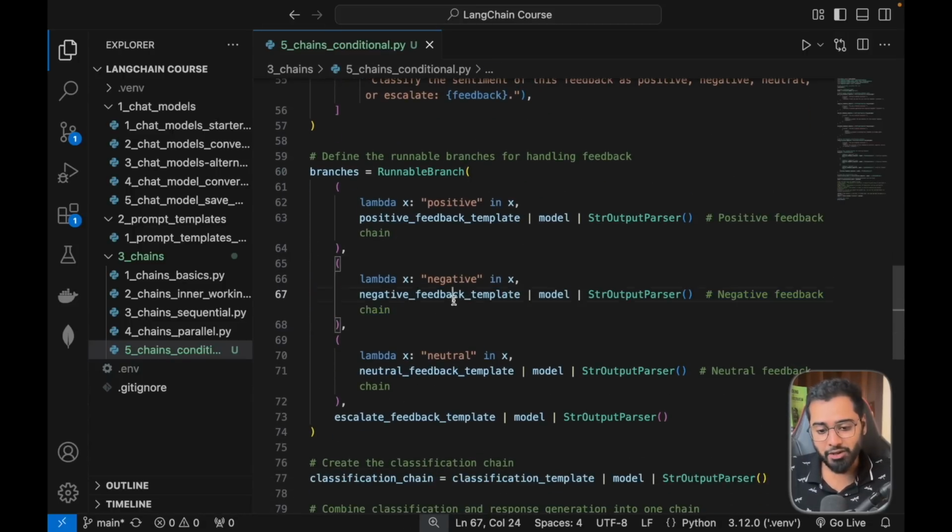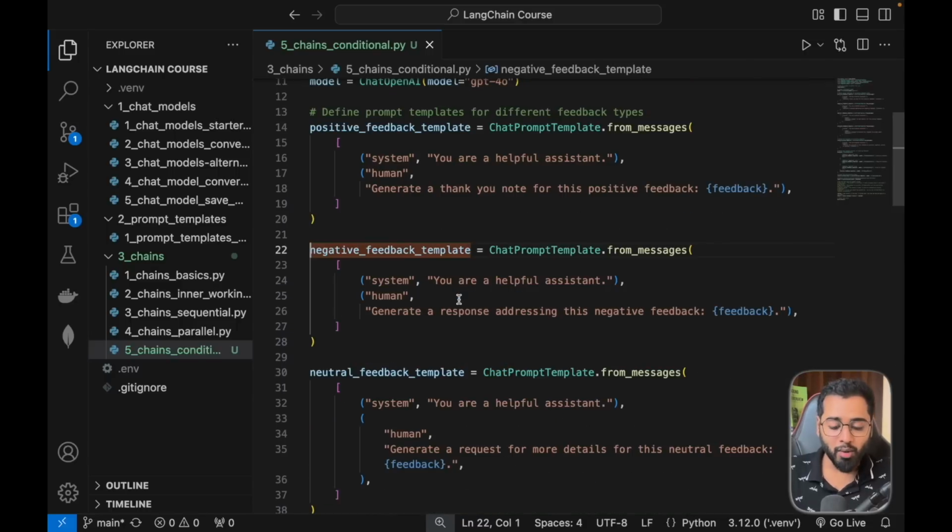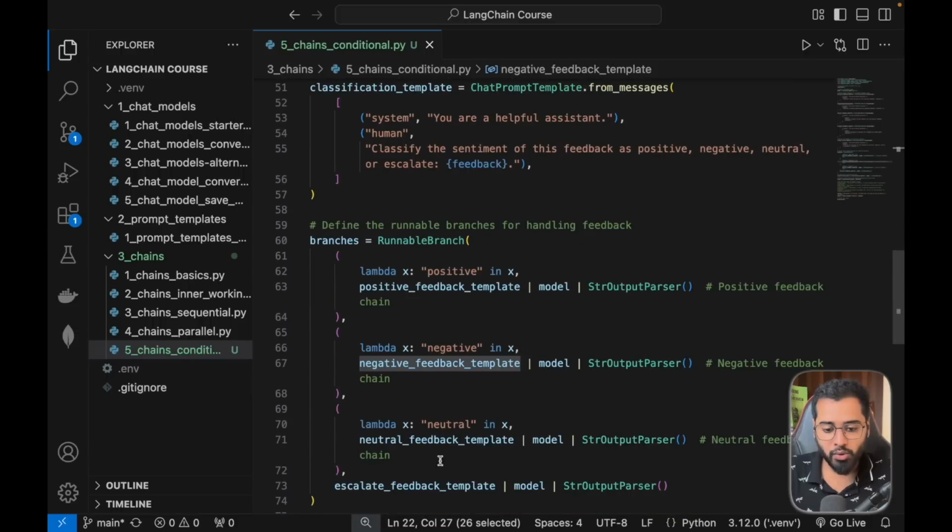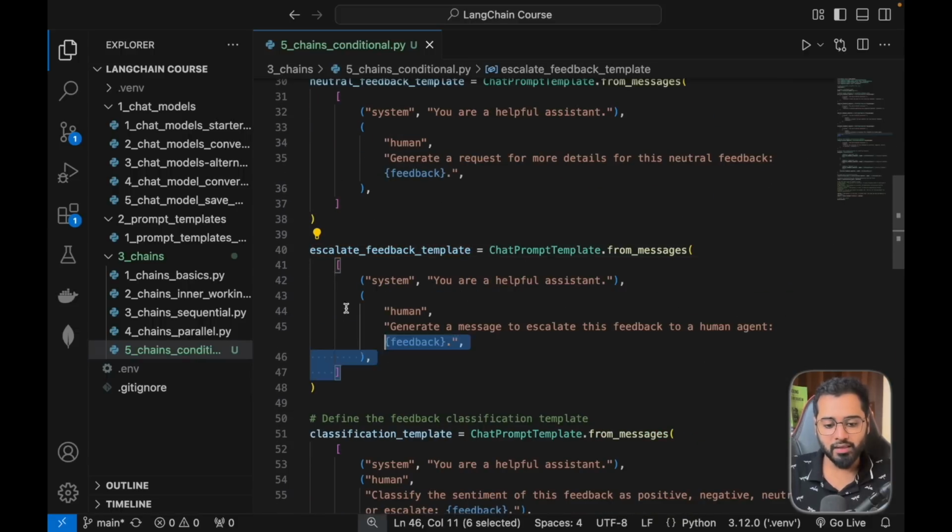If it was a negative feedback, the prompting is going to be a little different. We are going to say, generate a response addressing this negative feedback. Basically, if the user is super frustrated, then the control flow will go inside of the escalate chain, and this is going to be the prompt. We are saying generate a message to escalate this feedback to a human agent, right?